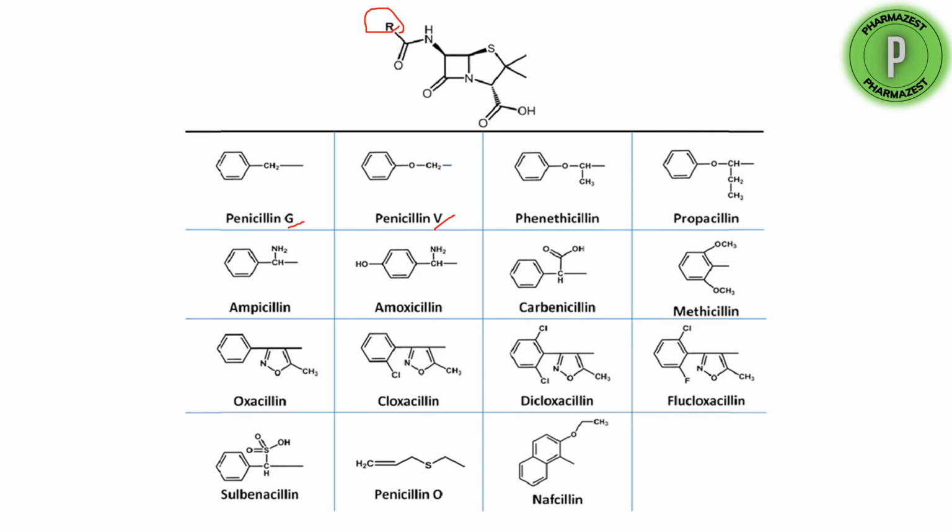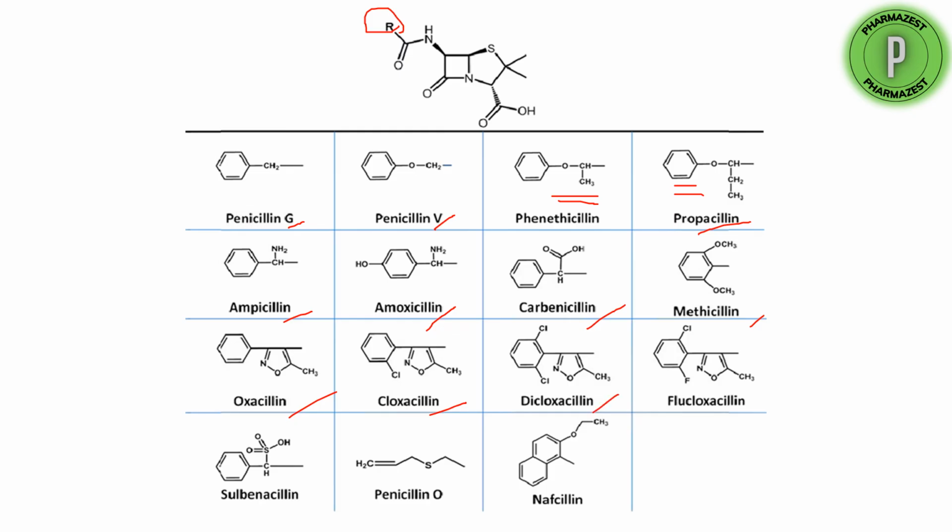So this R group is substituted with different bulky functional groups. As I already told in the structure activity relationship, the R group can be replaced with a number of bulky groups. When you replace it with different groups, you will get propacillin, ampicillin, amoxicillin, carbenicillin, methicillin, oxacillin, cloxacillin, dicloxacillin.